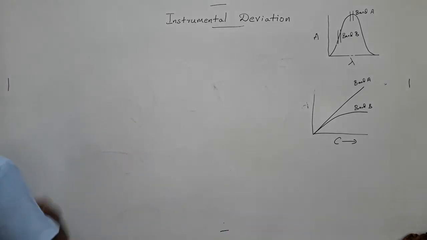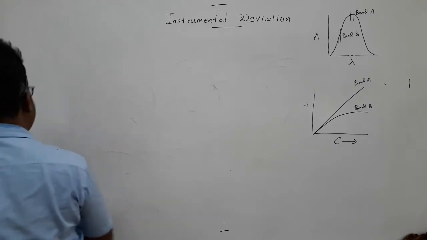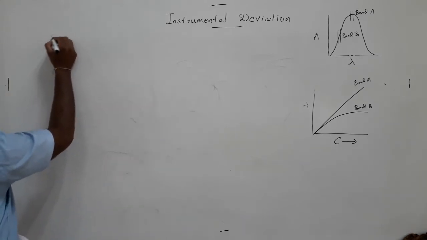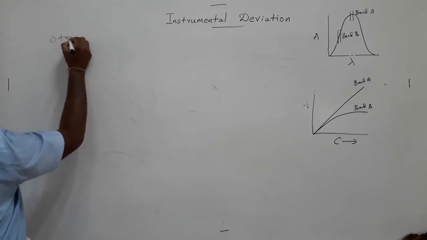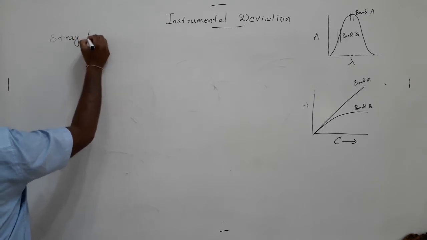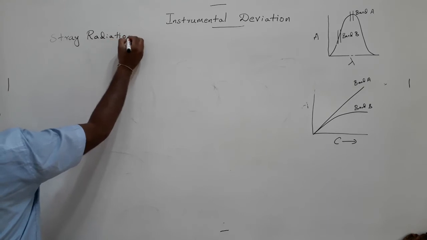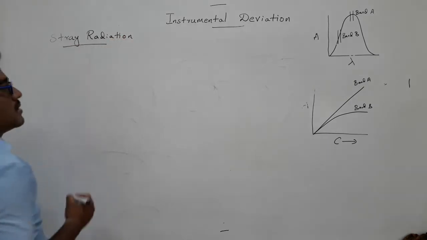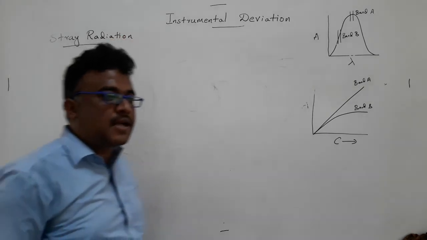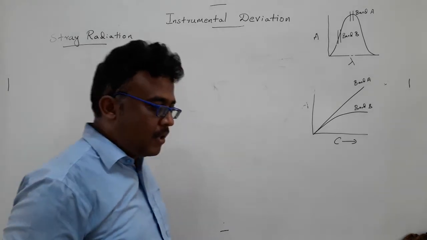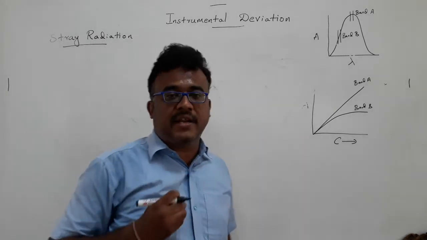Stray light is a kind of instrumental deviation for Beer's law. Stray radiation. First of all, stray radiation will also be called false light. First of all, we have to define the stray radiation.